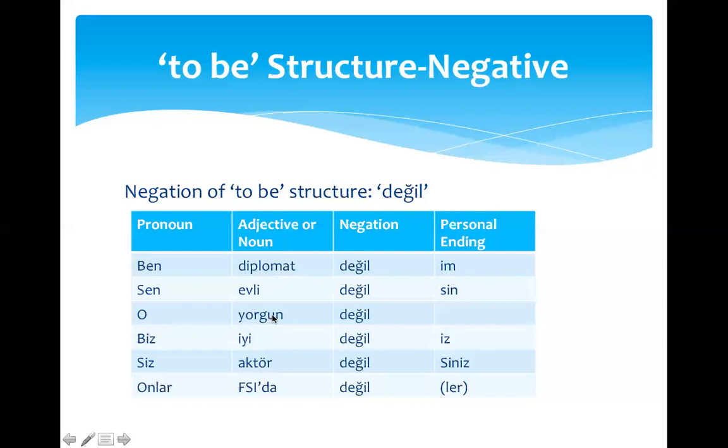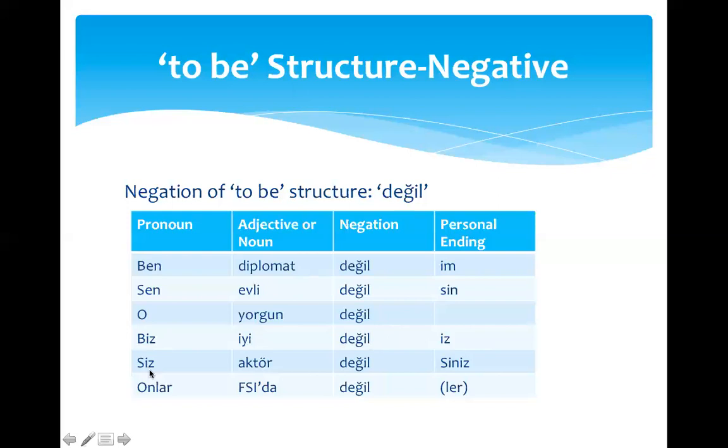So, o yorgun değil. There is no personal ending for o. Biz, the adjective here is iyi, which is good. Biz iyi, but we're not. Değiliz. Personal ending is in the end. Biz iyi değiliz.